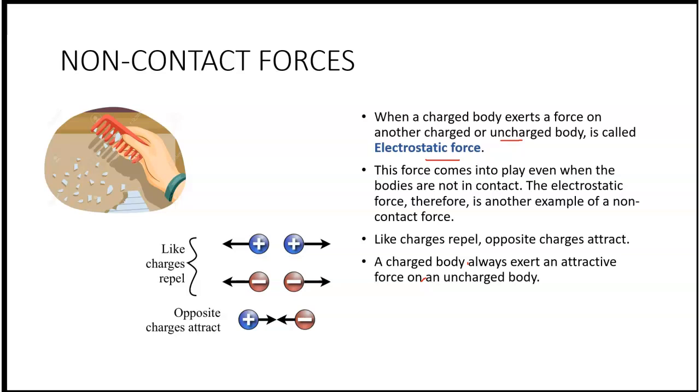Now let us see from the examples that are given to us. If you take a comb and rub it through your dry hair and then bring it to bits of paper, you will find the bits of paper get attracted to the comb. In the same way, if you bring two like charges, they are going to repel, whereas two opposite charges are going to attract each other. A charged body always exerts an attractive force on an uncharged body.